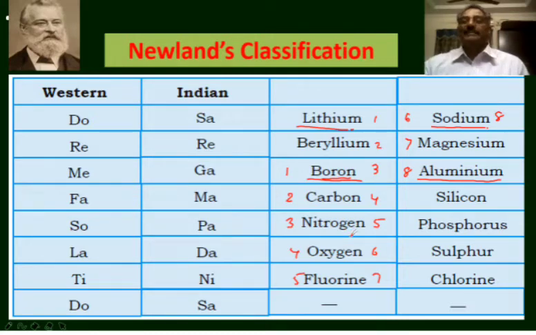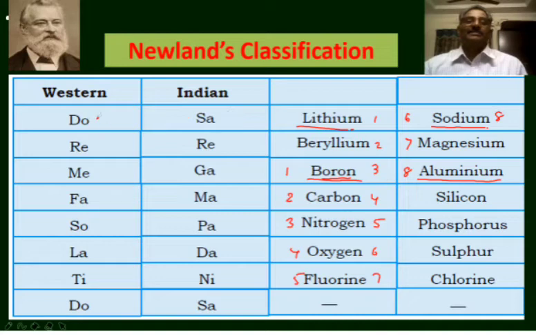He compared this repetition of elements with similar properties at regular intervals to the repetition of musical notes. In the Indian music system, there are 7 notes: sa, re, ga, ma, pa, da, ni. The next note is again sa. 1, 2, 3, 4, 5, 6, 7. The eighth note is similar to the first note.